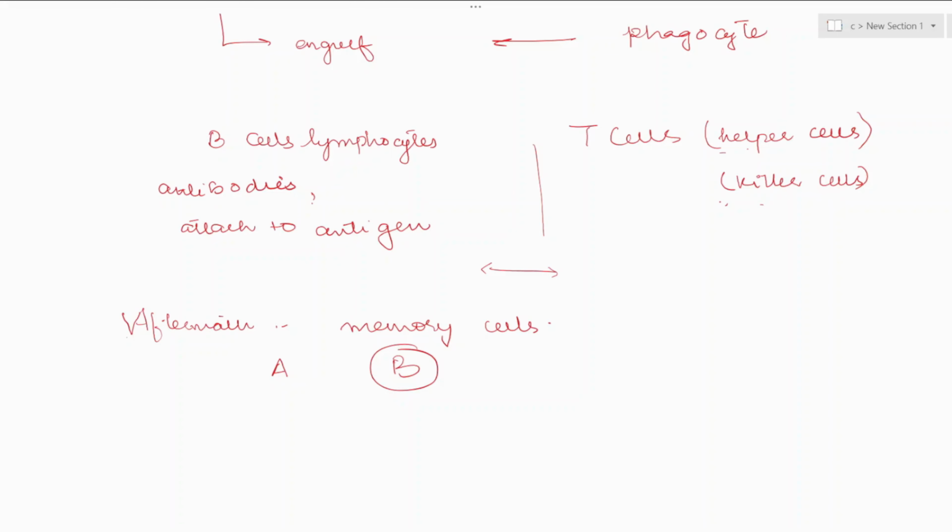Now every antigen has a different antibody, keep this in mind. Every antigen has a specific antibody. Like the antibody for a virus would be different, the antibody for bacteria would be different.